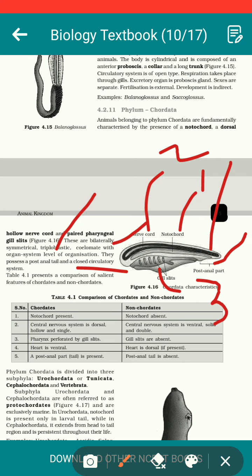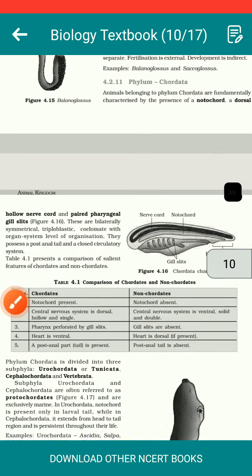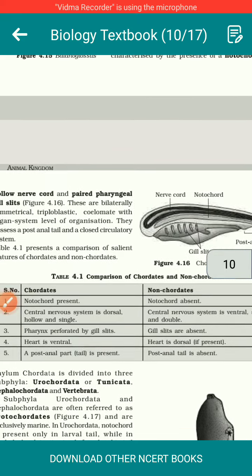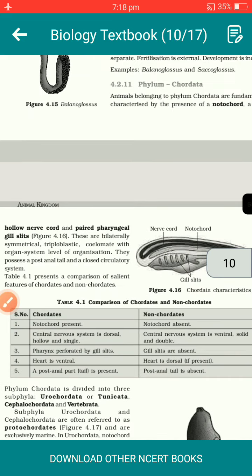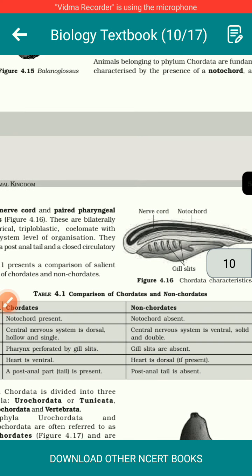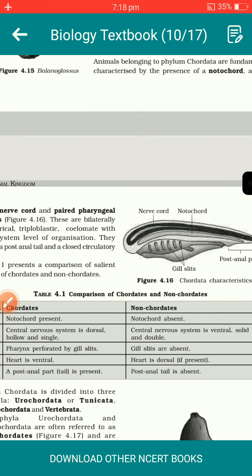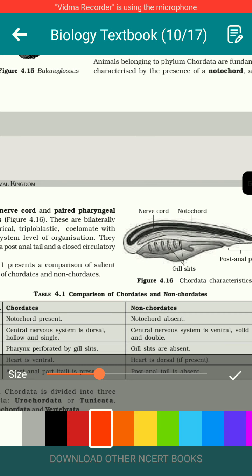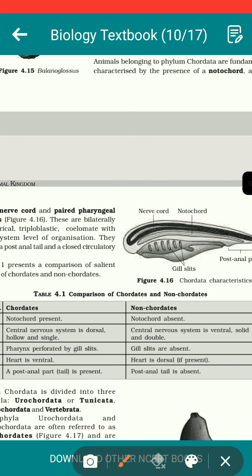After that, there is a very important point. A comparison has been drawn between what we call the chordates and the non-chordates. You have to see this chart so that it becomes clear what the fundamental differences are between a chordate and a non-chordate. तो differences क्या होती हैं एक chordate की एक non-chordate से, we shall be discussing that.